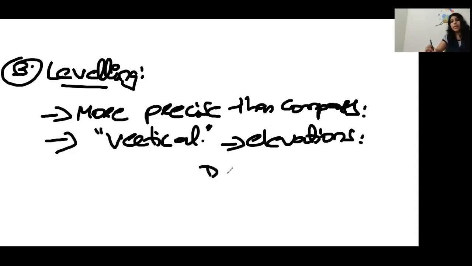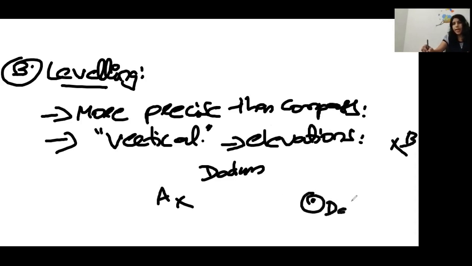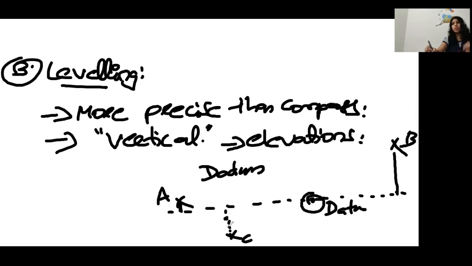There will be a datum, and with the help of that datum, suppose I want to measure the elevations of two points A and B, I will consider any point as a basic datum, and with respect to that point I take the vertical measurements of these two points. If a point is under, it will be a negative height. So these are the basic things related to leveling.